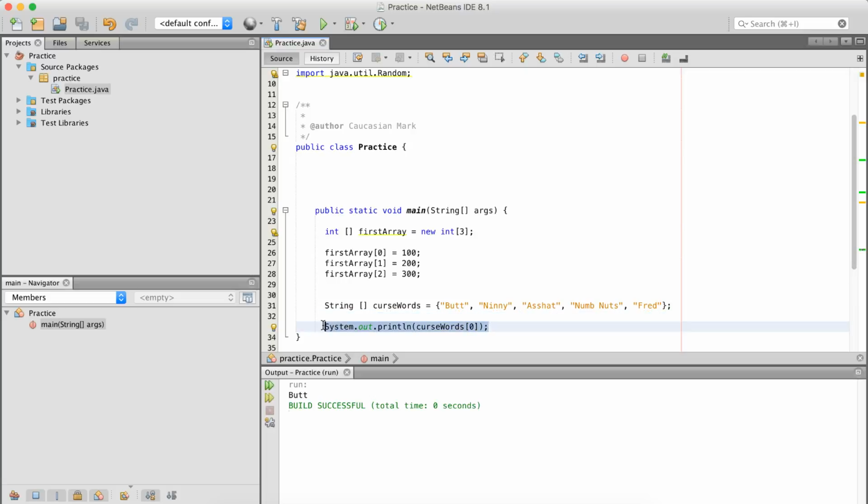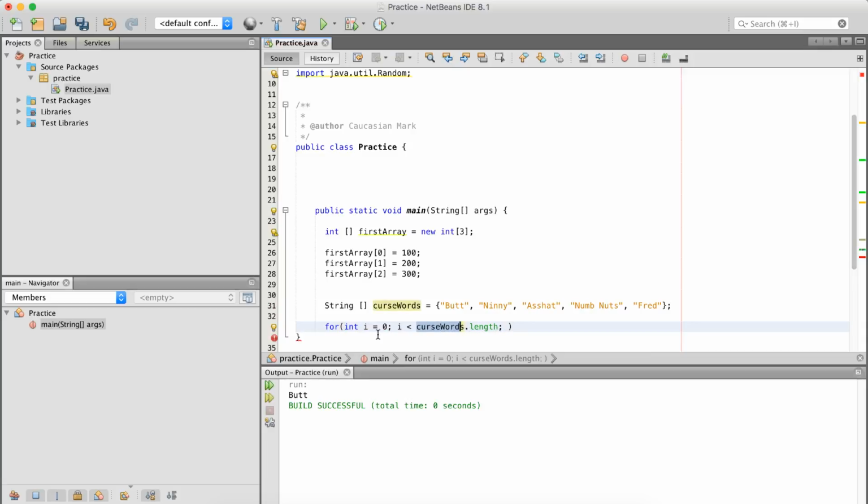We could also do a for loop and go through this. And it's i equals 0, not O. And we do i, we could do less than curseWords.length. Awesome stuff there. So what we're doing right here is capturing the length of this array.